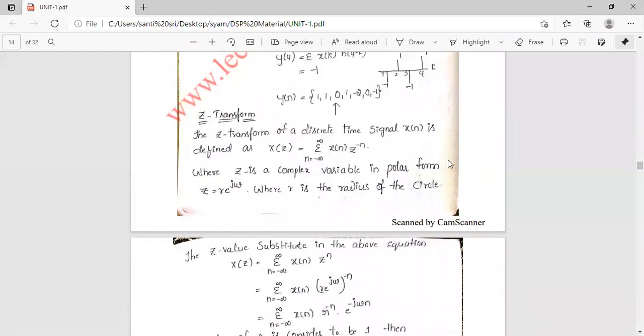Yes, the Z transform of a discrete time signal. So we are finding the Z transform for discrete time signals only.